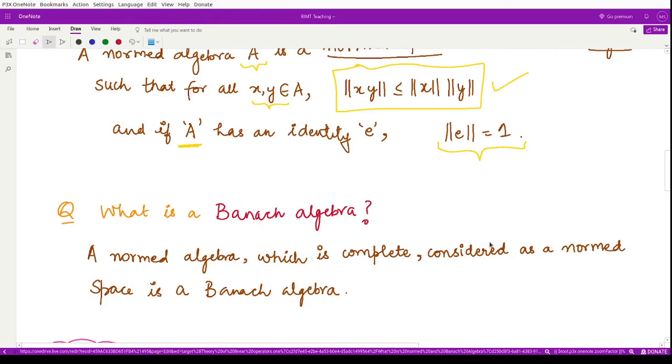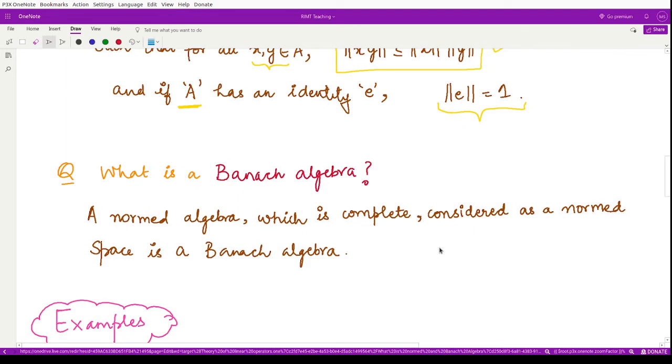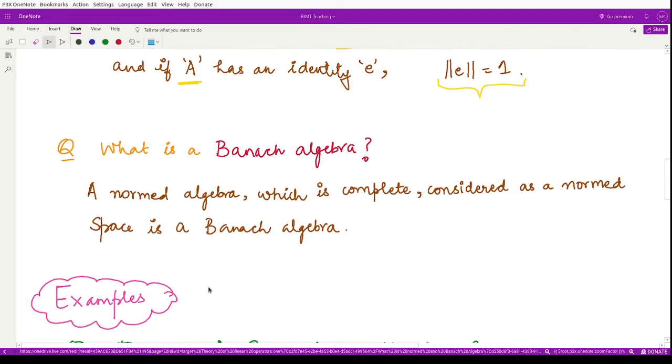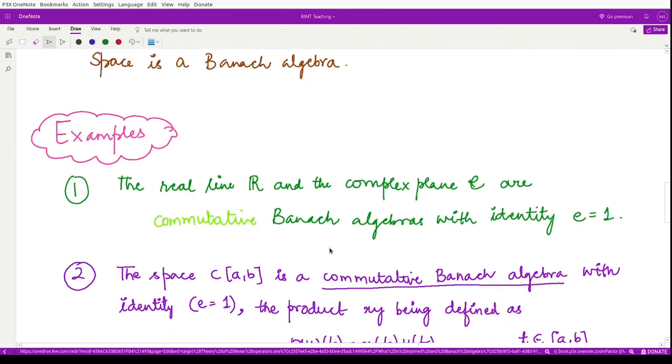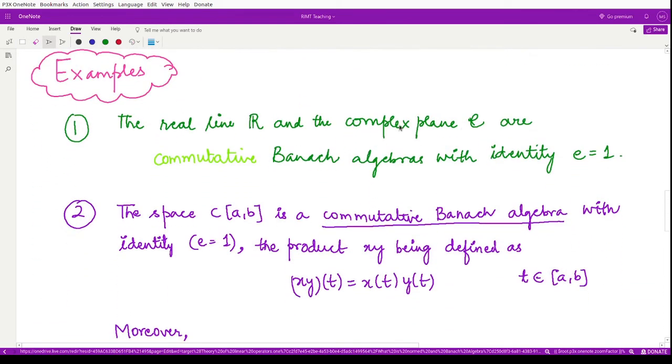Let us see examples concerning normed algebras and Banach algebras. The real line R and the complex plane C are commutative Banach algebras with identity E equal to 1. These are very trivial examples.